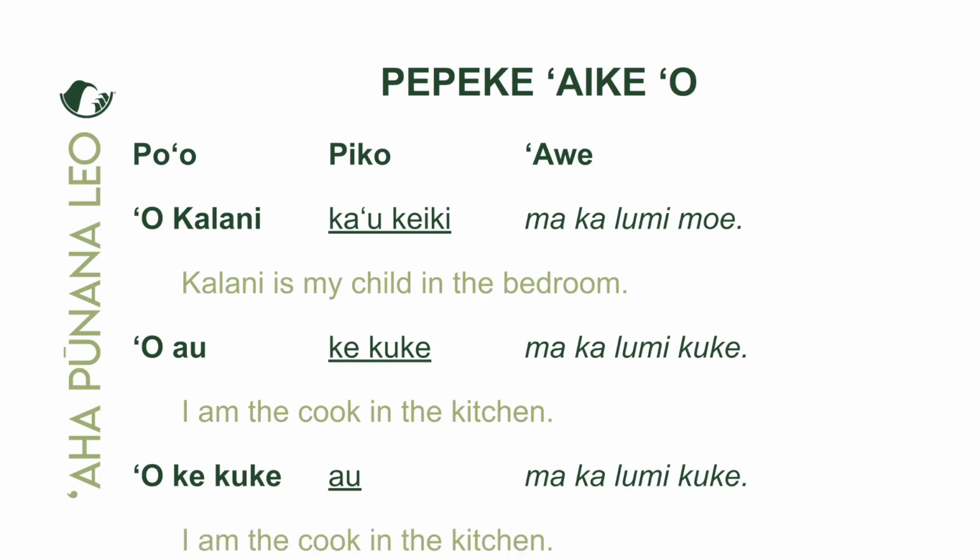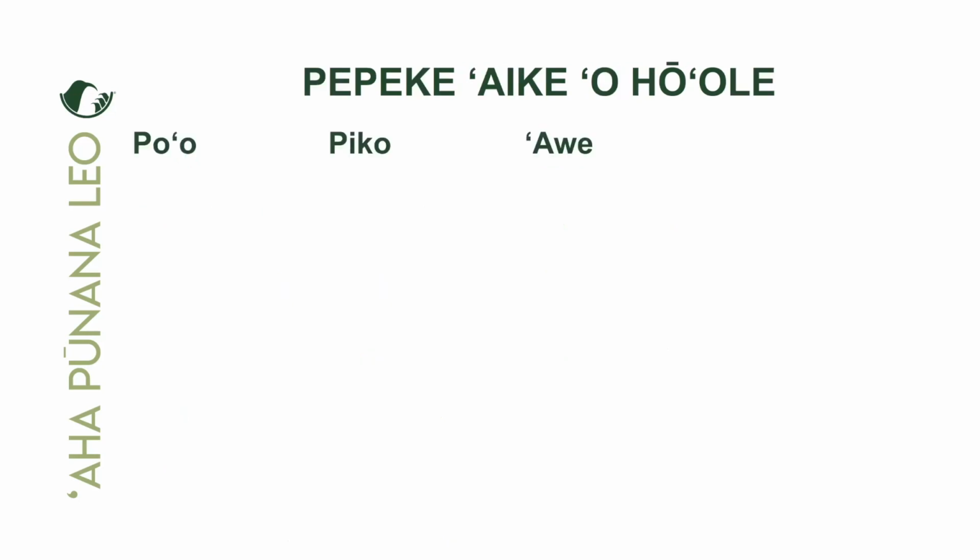Makalumi kuke. Let's take a look at the unuhi. I am the cook in the kitchen. As you can see, they both mean the same thing. The translations are the same. However, the emphasis is what sets them apart, by looking at what's in the poʻo. All right, maikaʻi.